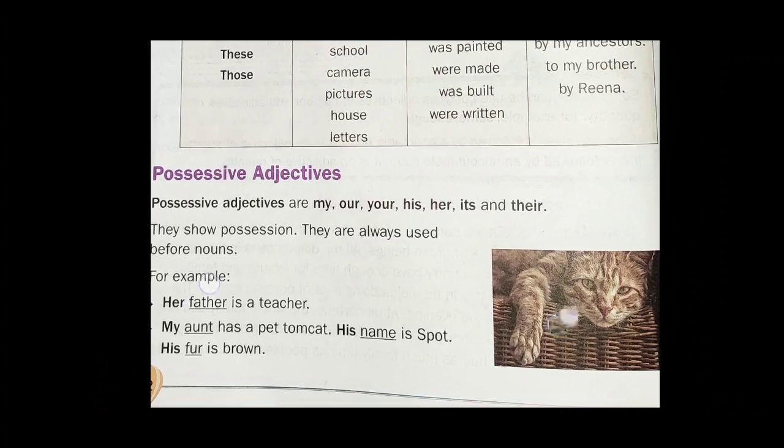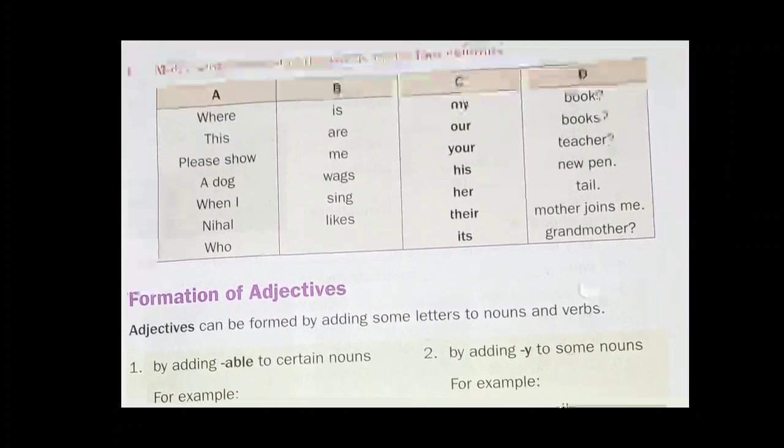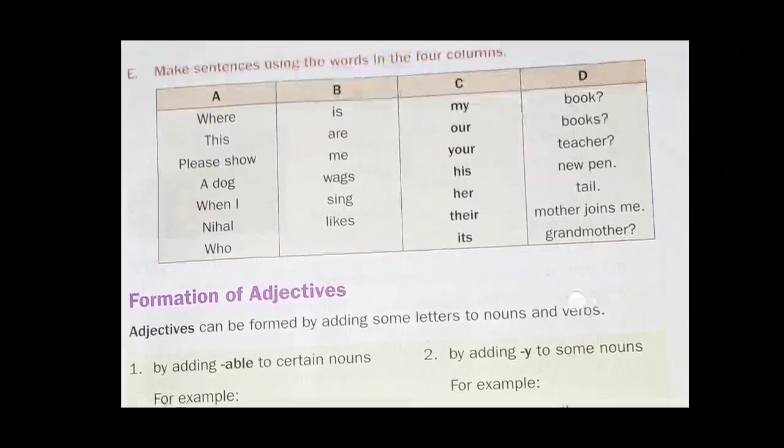Let's see exercise number D. Again, in this exercise, you have to make sentences by using the words from column A, B, C and D. Possessive adjectives are in column C. Let's understand by an example.